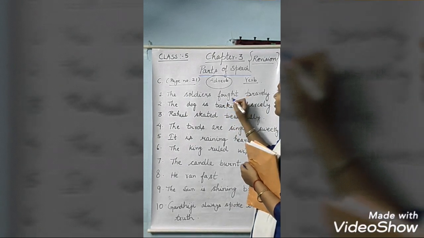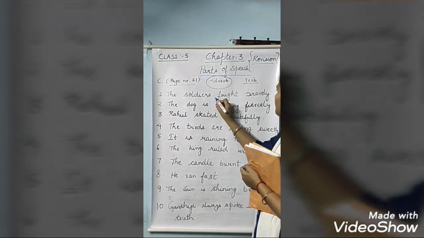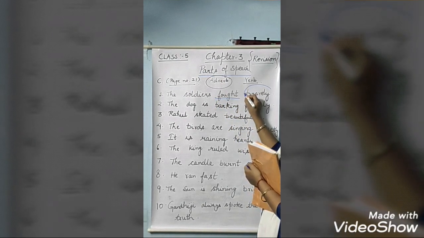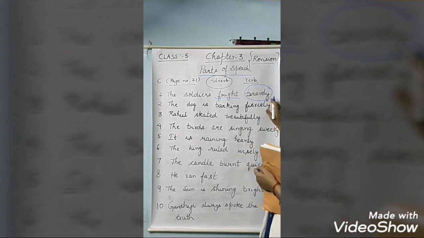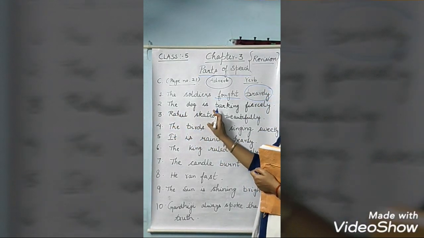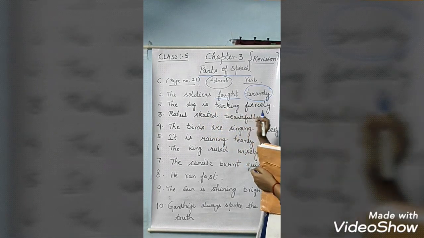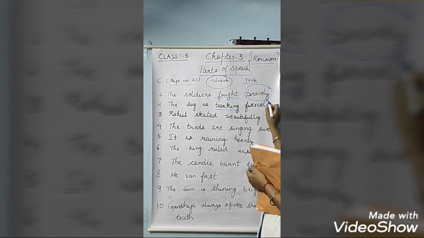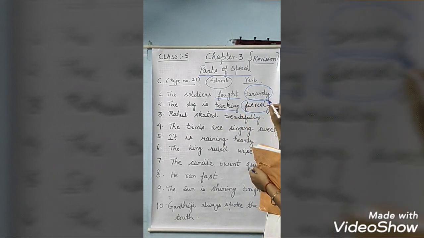So here fought is what? It is verb. So you will underline, bravely you will circle. It is adverb. Now the second is the dog is barking fiercely. So barking is a verb, fiercely is an adverb.